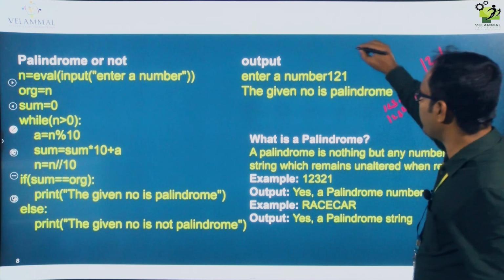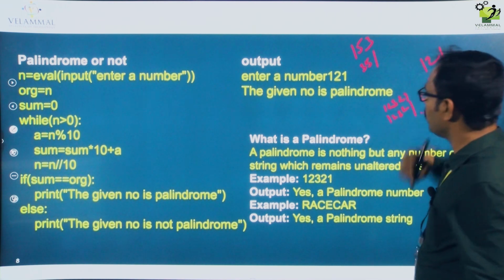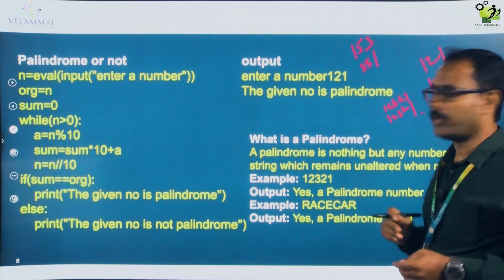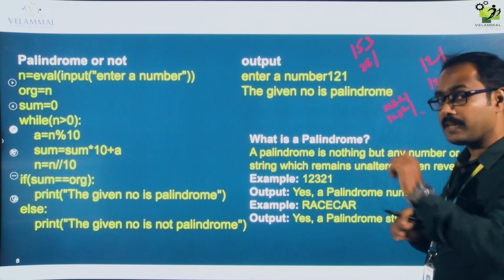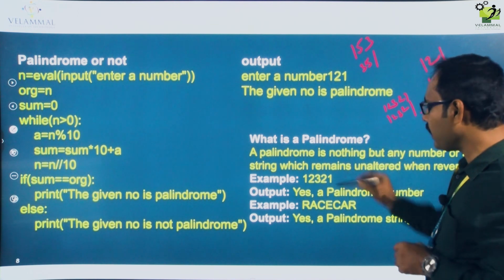Suppose I am taking 153. When I reverse it, I will get 351. 351 is not an Armstrong, sorry, it is not a palindrome. So this is for checking whether the given number is a palindrome or not. Likewise, it is there for strings also.